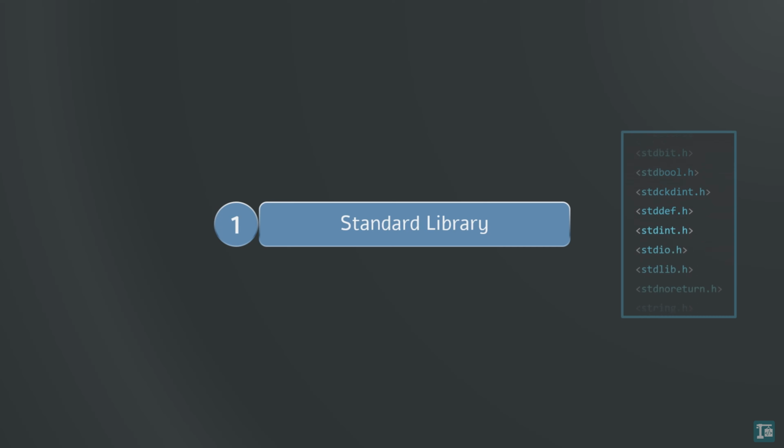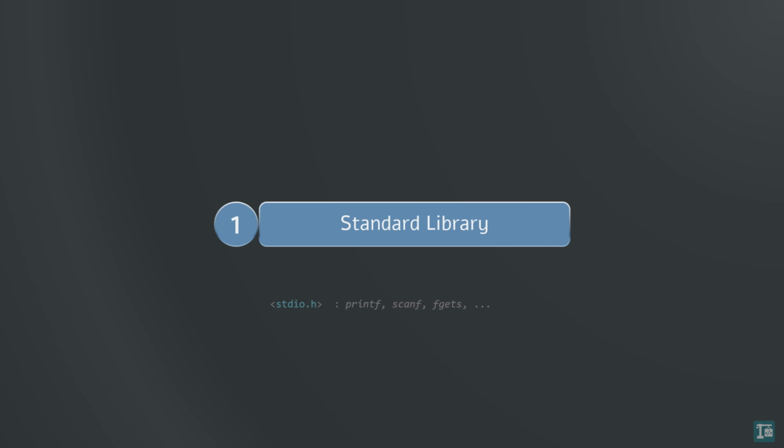Many header files are ready for you to use in your C programs. These header files contain, among other things, declarations of input and output functions, general utilities like memory allocation and process control, string handling functions, mathematical functions.